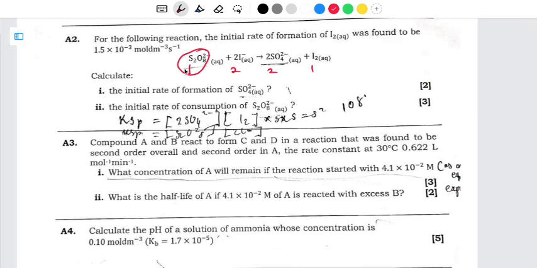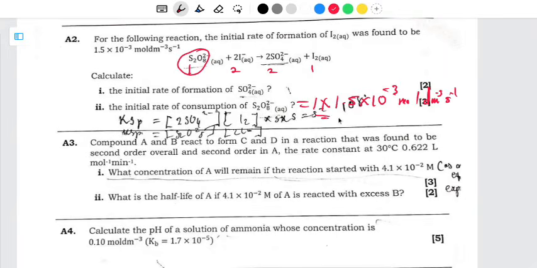So as you can see, it is 1 to 1, meaning they are equal to each other. So what are we going to do? The initial rate of consumption of peroxydiphosphate is going to be equal to 1 multiplied by 1.5 multiplied by 10 to the power negative 3. You just have to show that you are multiplying. And the units are moles per decimeter cube per second.